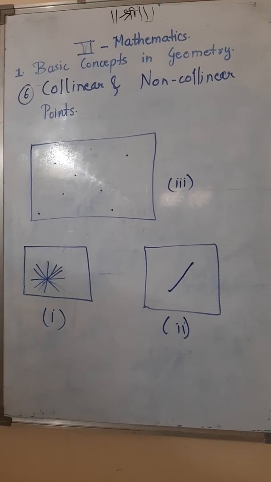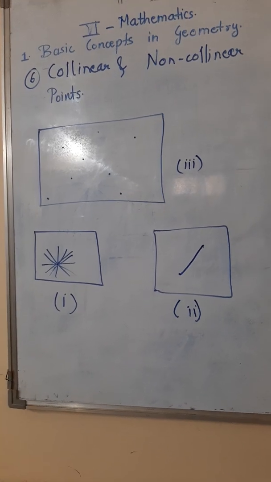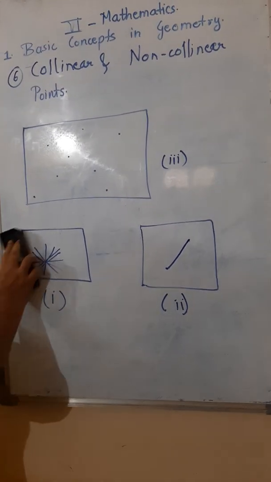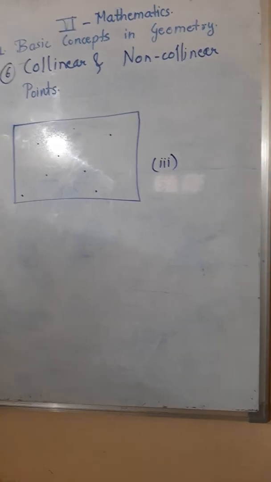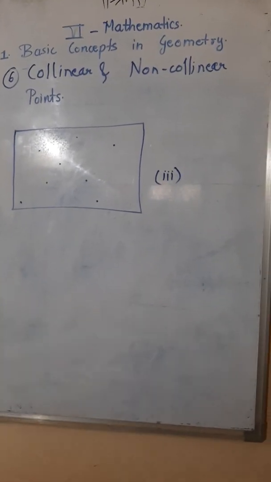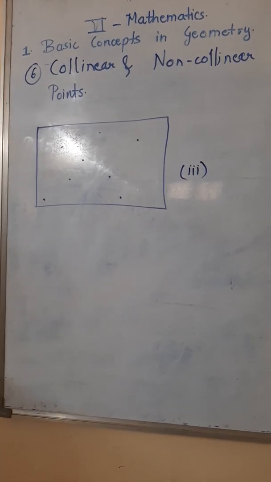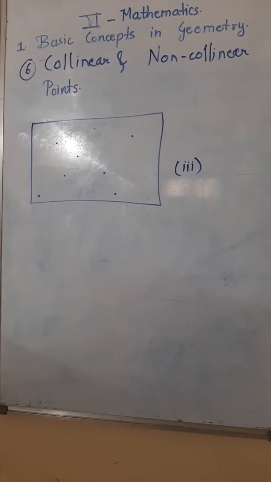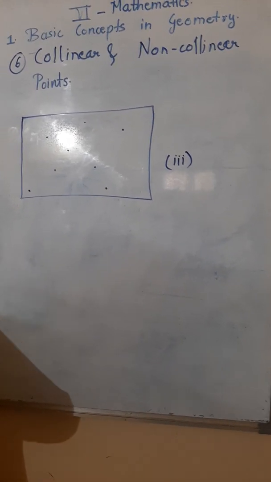Okay. Now we will go to the third diagram. Now are you clear about the first one and the second one? Yes. Now we will go to the third diagram. In the third diagram, we have many points. Can you see? Now if I want to join these points, how can I join?